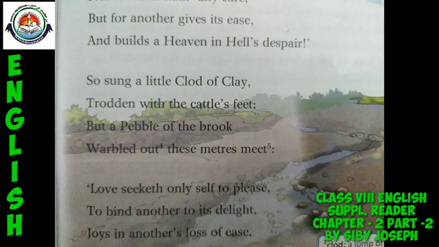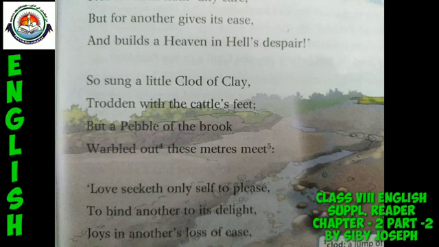The pebble of the brook sings a suitable poem like that of the clod of clay, because when the second stanza begins, we can find the first line as "So sung a little clod of clay." So there is a reference to the singing of the clod. That means the opinion of the clod.